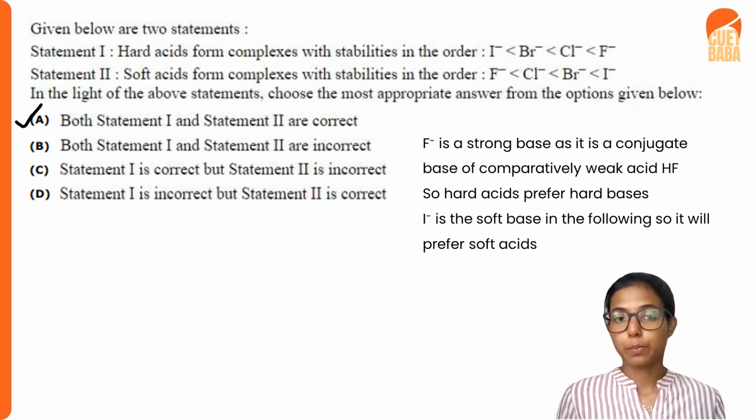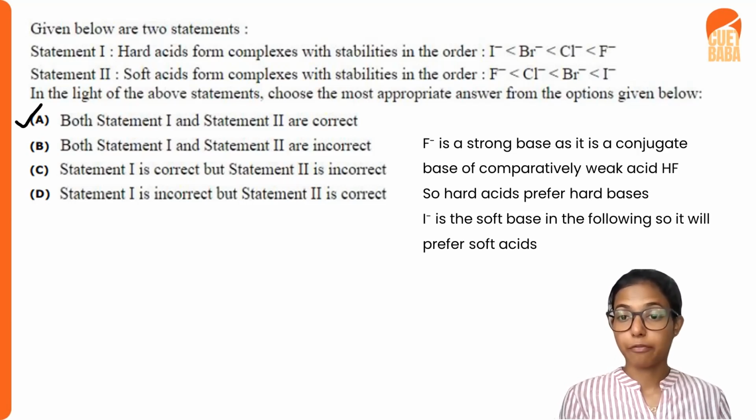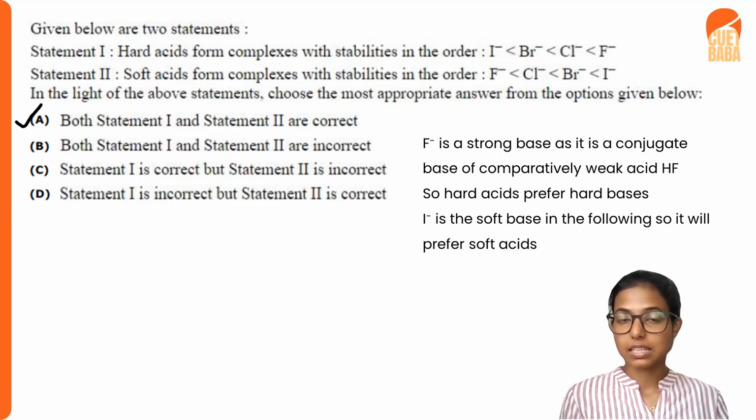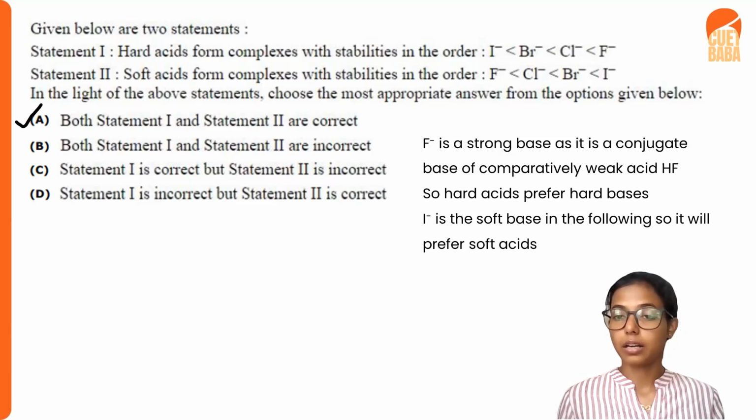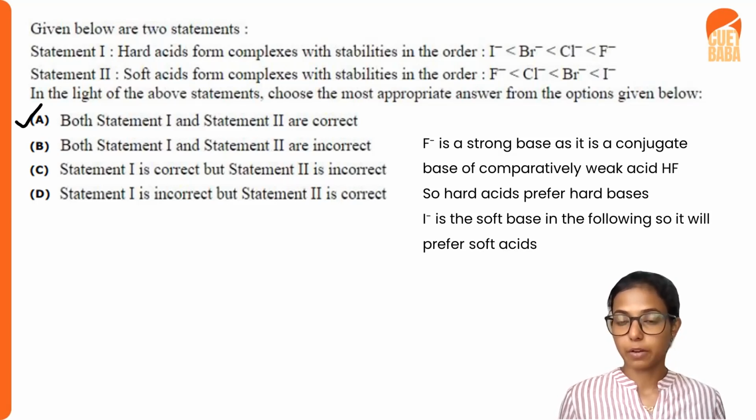So the conjugate base formed from that acid will be very weak. HF is the weakest acid among that group, so its conjugate base will be very strong. So F minus is a hard base. So according to the hard and soft acid-base principle, hard acids always prefer hard bases, and soft acids always prefer soft bases.